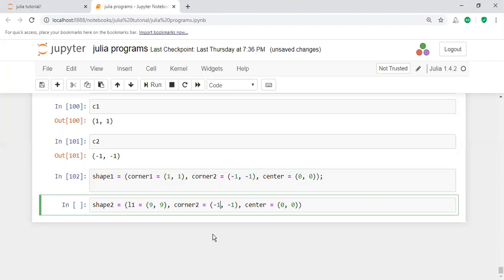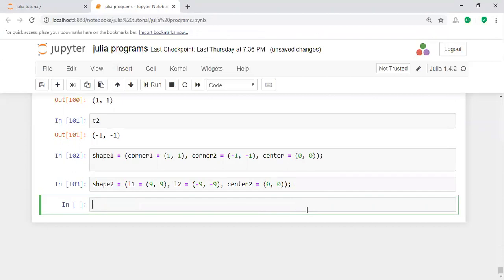Here these values are, let us assume minus 9, minus 9, and then these values, let's say take 0, 0, no problem. Or otherwise, for example, take the L2. Here let us assume center 2. Here you have two different values, different shapes. Here you are going to merge the two tuples.